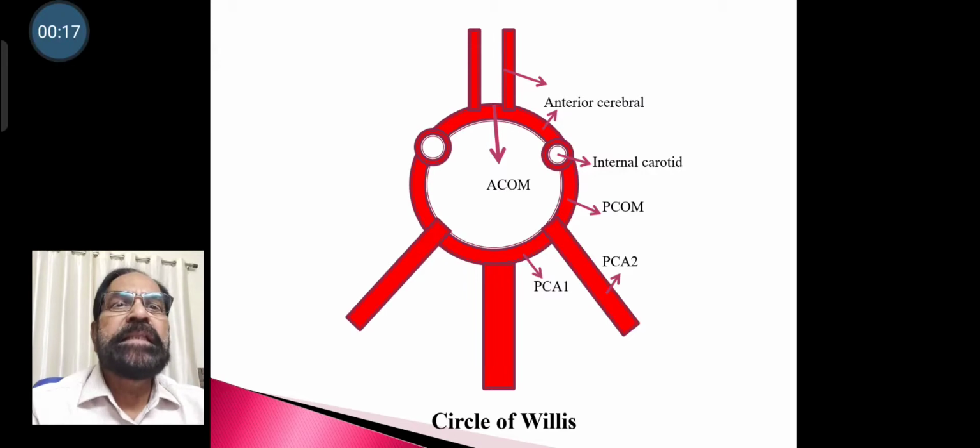In this picture you can see the Circle of Willis, how it is formed. The Circle of Willis is formed anteriorly by the anterior communicating artery, anterolaterally by the anterior cerebral artery, internal carotid artery, then posterior communicating artery, then posterior cerebral artery. So the arteries which form the Circle of Willis are the anterior cerebral artery, anterior communicating artery, internal carotid artery, posterior communicating artery, and posterior cerebral artery.